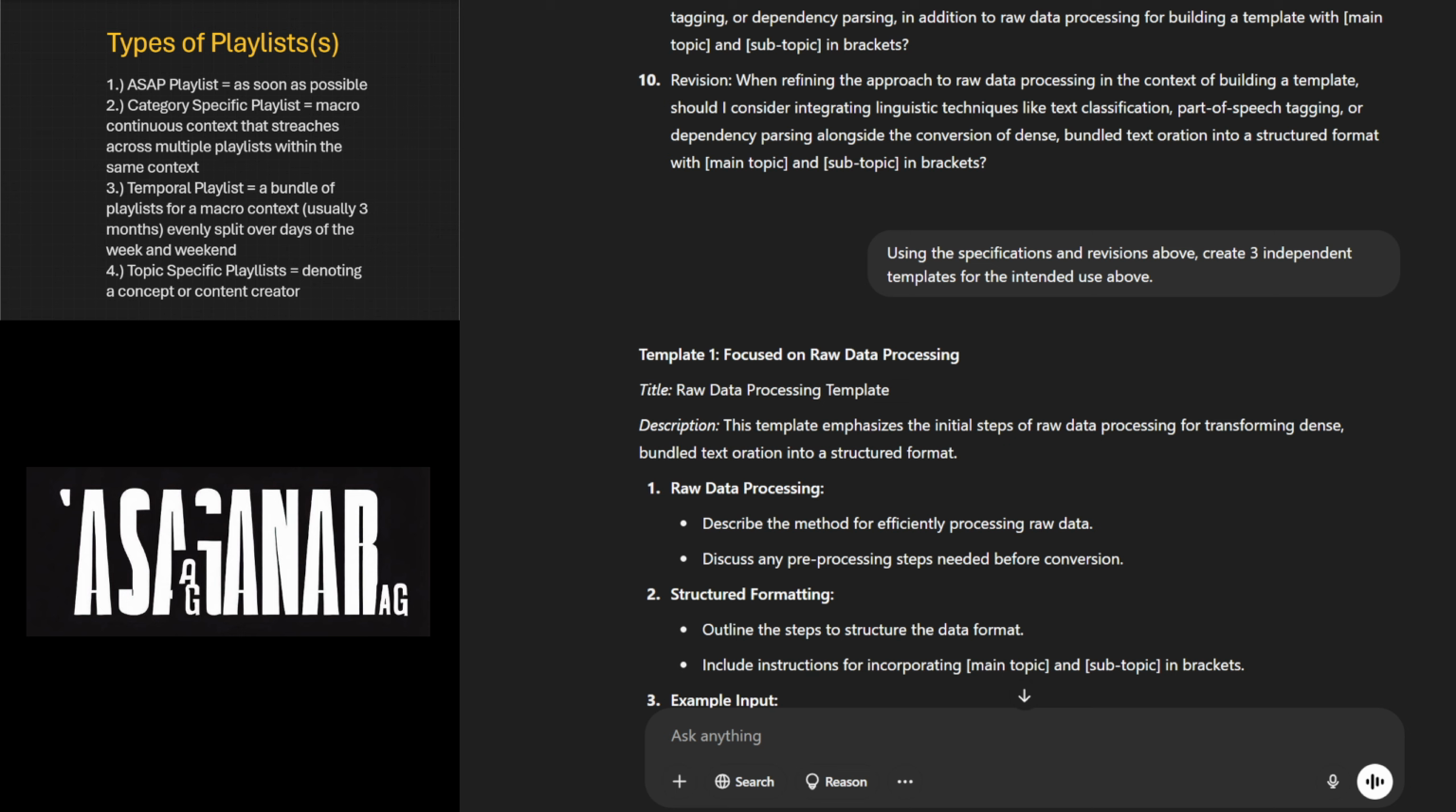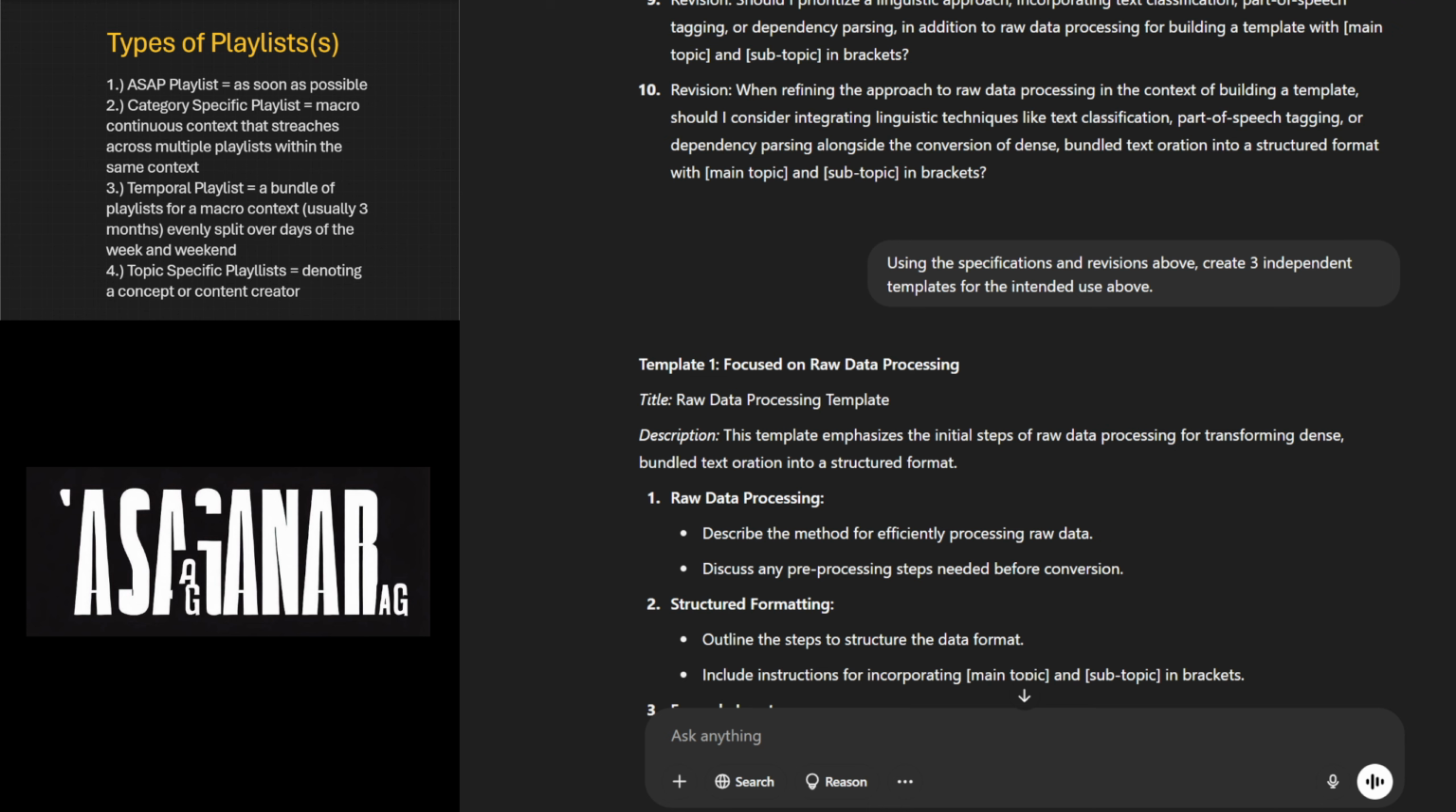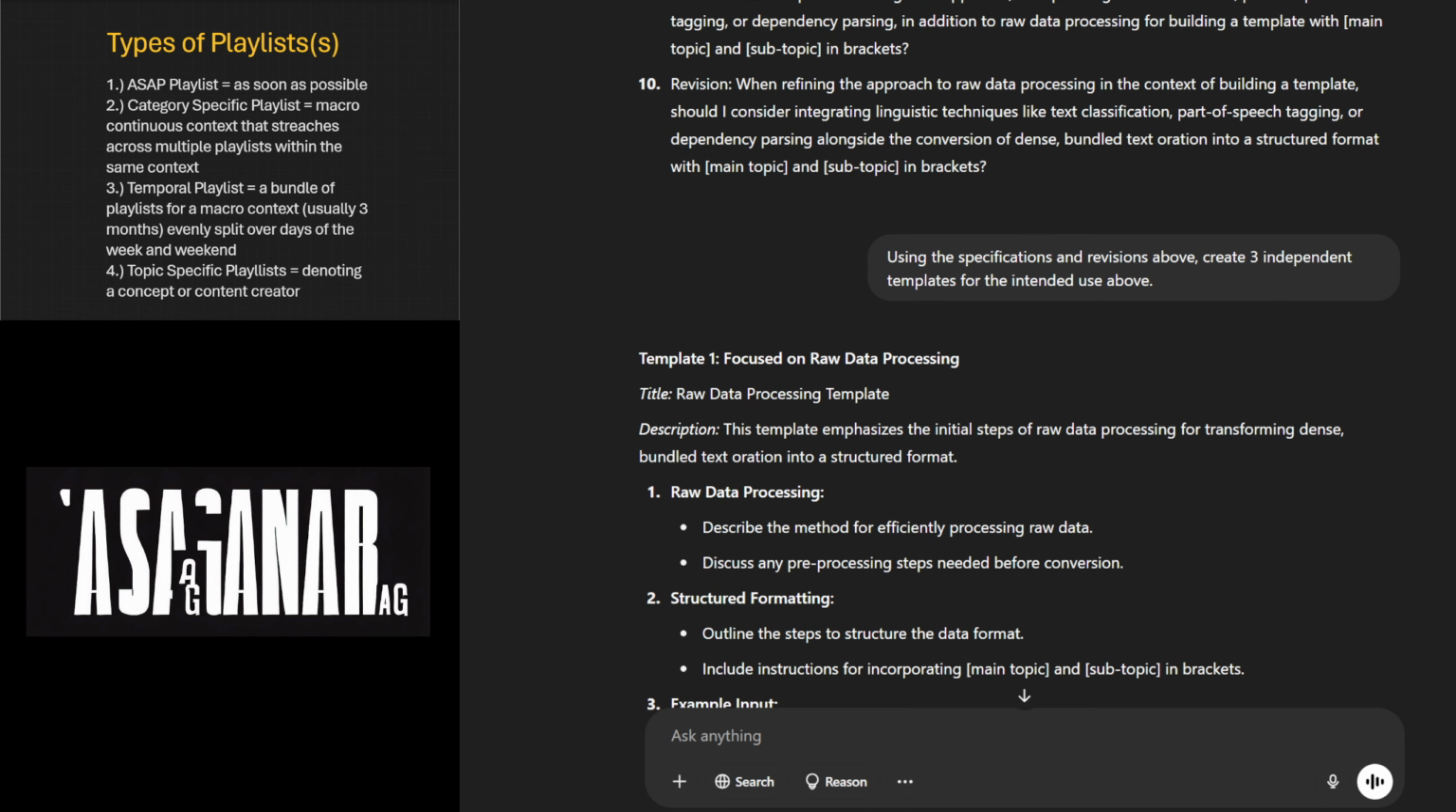And then this is my response after I got the first output from the prompt generator. Using the specifications and revisions above, create 3 independent templates for the intended use above. So we had our first template focused on raw data processing. Title, raw data processing. Pause.